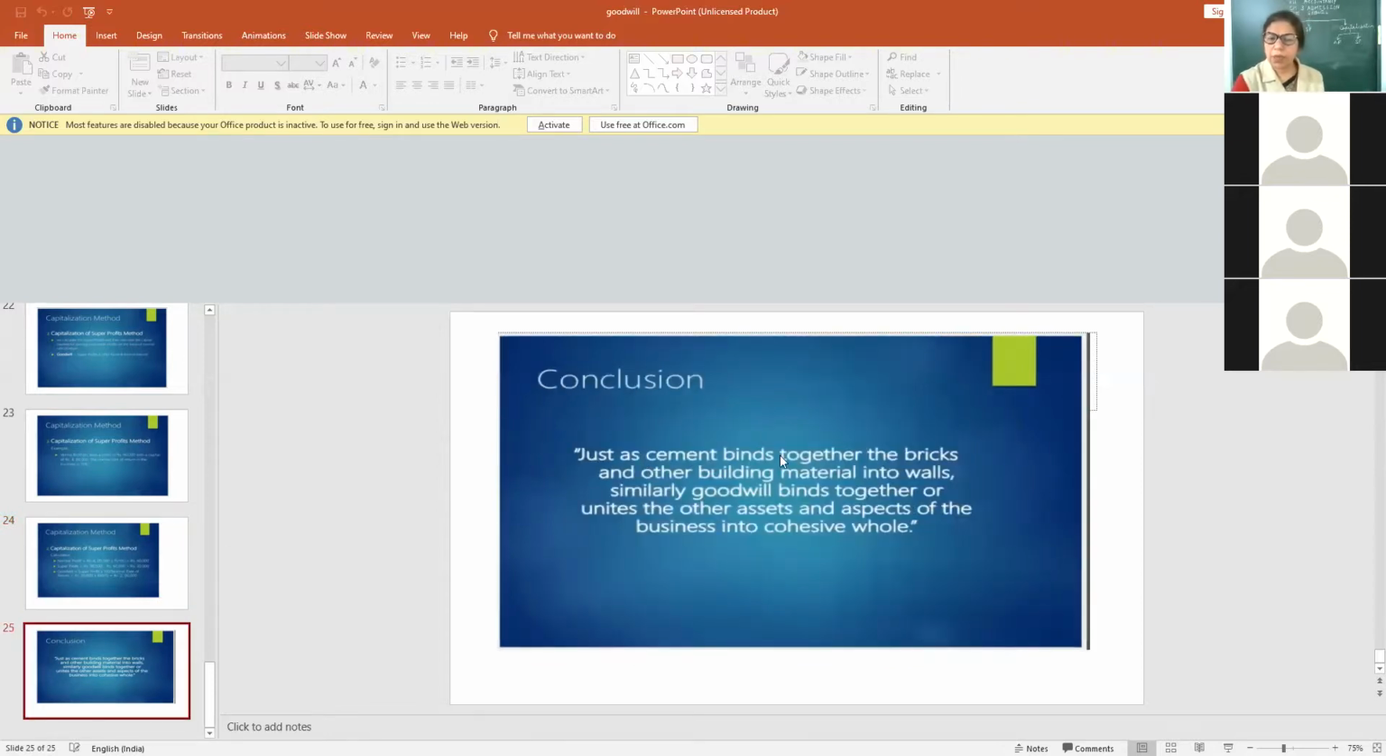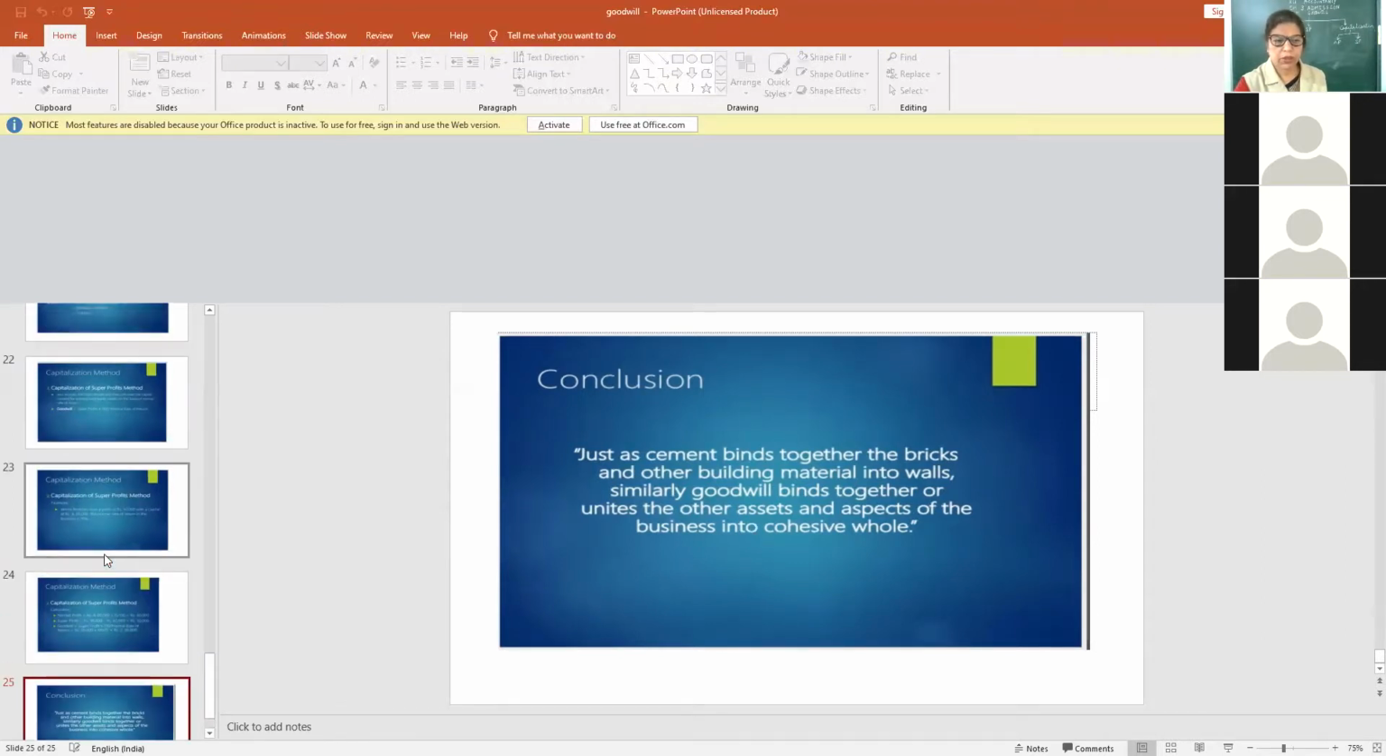Just as cement binds together the bricks and other building materials into walls, similarly goodwill binds together or unites the other assets and aspects of the business into a cohesive whole. It means if there is goodwill, good name or reputation, the business will earn higher profits, or we can say profits more than others. Okay. One question, do you want it again?